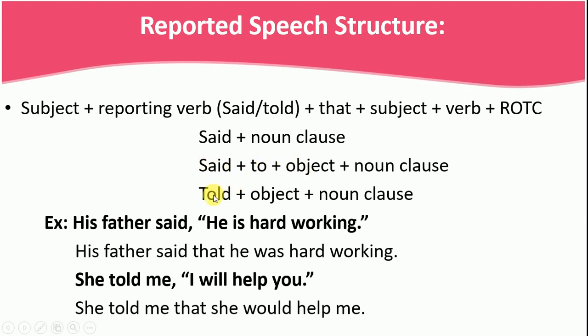After told, directly object is used, right? Now, his father said he's hardworking. His father said that he was hardworking, right? Past tense, right? She told me, I will help you. She told me that she would help me; I changed to she and will changed to would. You see the structure of reported speech, okay?